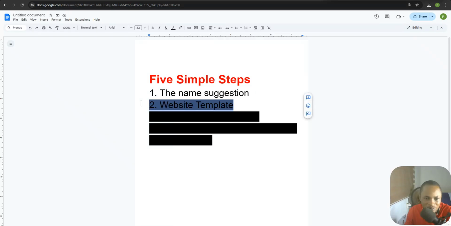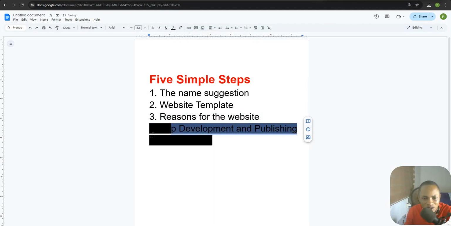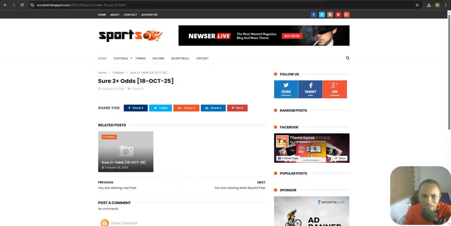So website template is done, right? We are done with the website template. So now let's check step number 3, reason for the website. So reason for the website has been cleared. Okay, so now we are on to the app development and publishing. So you have to be specific with the reasons. So why are you creating this kind of website?